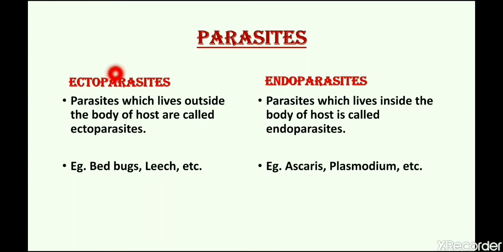Ectoparasites are those which live outside the body of host, and endoparasites are those which live inside the body of host. Example for ectoparasites: bedbugs, leech, and of course mosquitoes. Examples for endoparasites: Ascaris, Plasmodium.